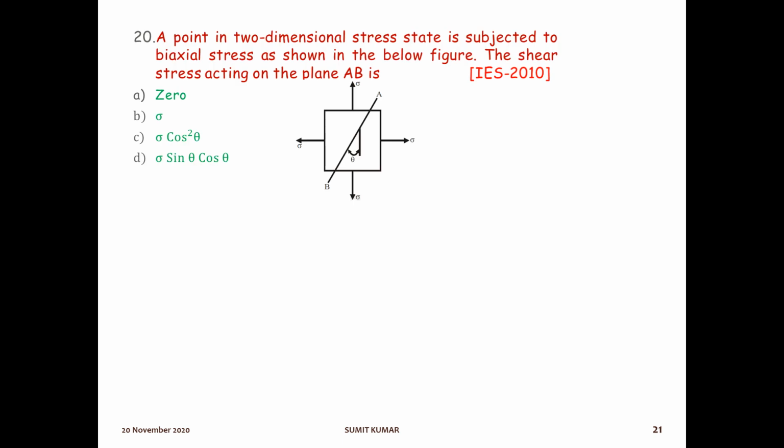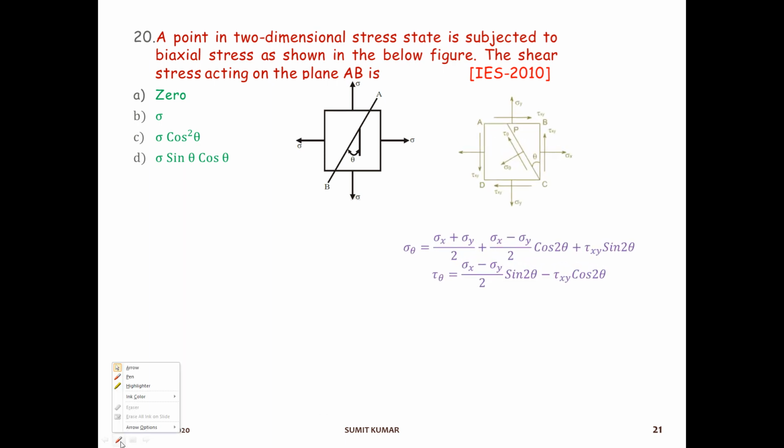The next question: a point in a two-dimensional stress state is subjected to a biaxial stress as shown in this figure. What is the shear stress acting on the plane AB? Here we will use the same formula. It is asking about the shear stress, so we will use this formula for shear stress for any theta. In this stress state, there is no shear stress, so this term will be 0. So we will only have this one.